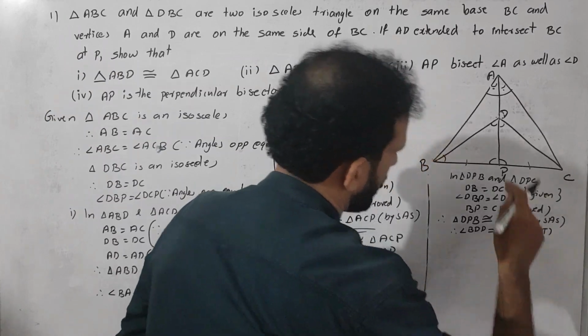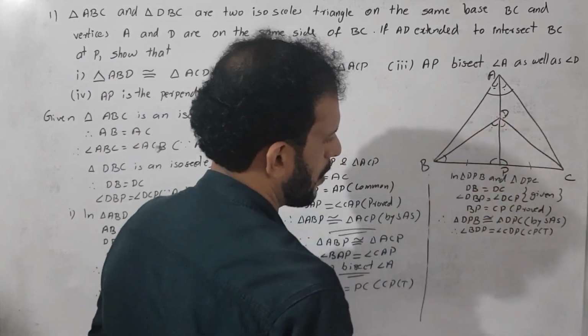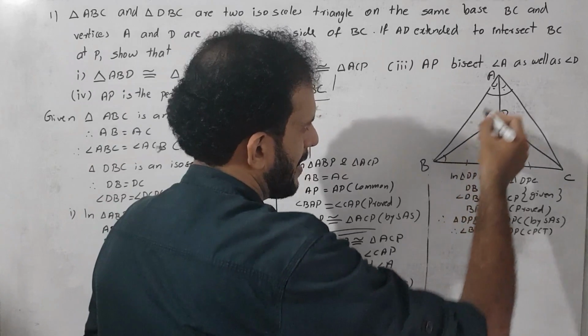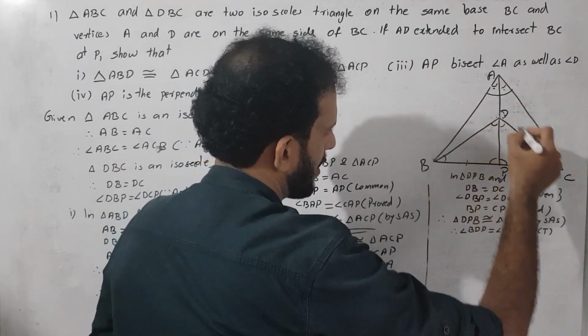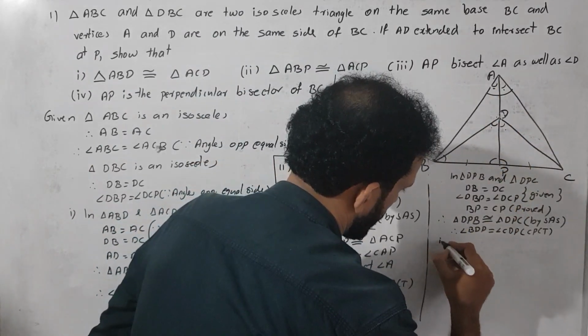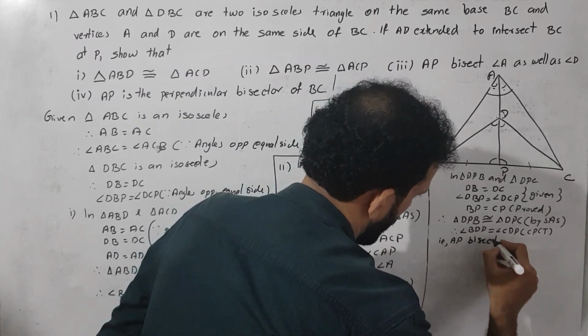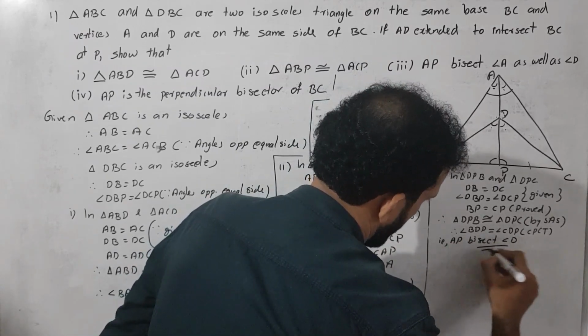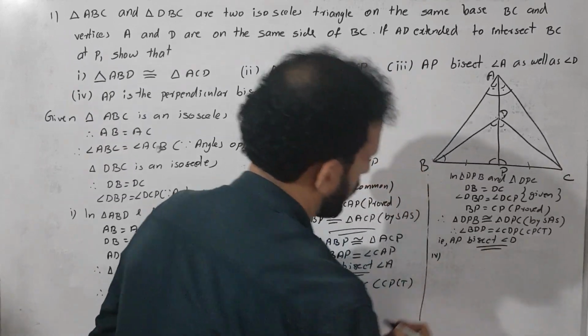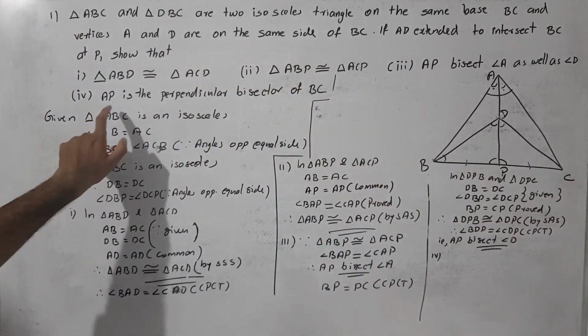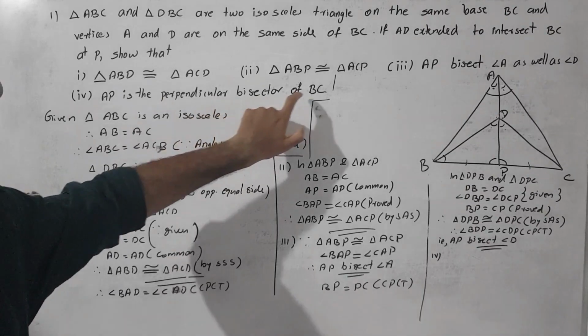Then if we get these two angles are equal, what we get? We get AP bisects angle D. That is, AP bisects angle D. Okay, so we go to the fourth one. Then what is the fourth one? AP is the perpendicular bisector of BC.